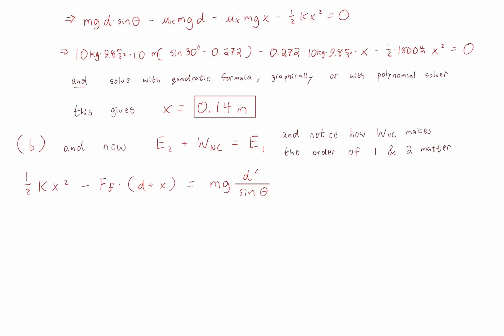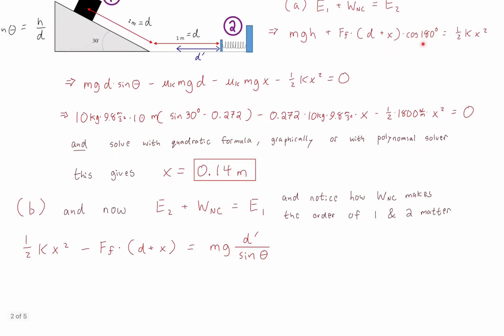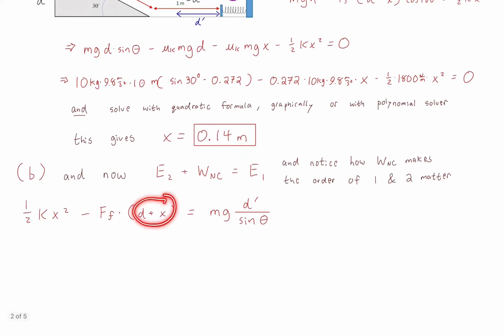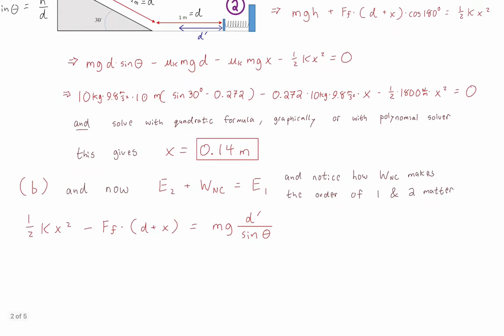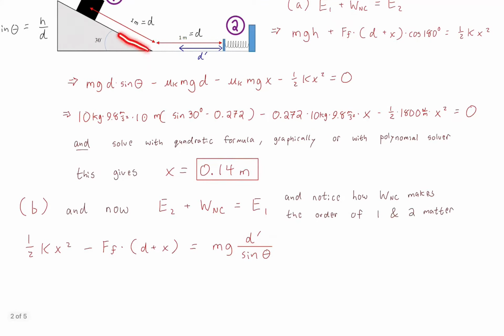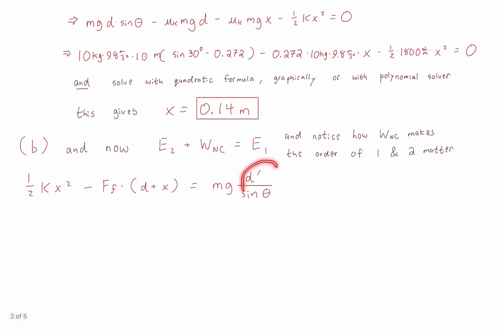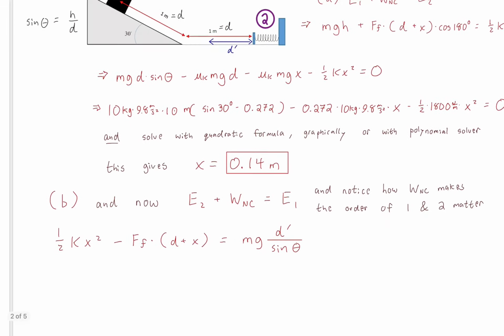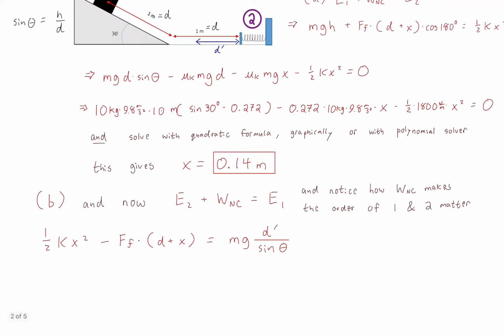Check it out. Okay, so here is the initial stored elastic potential energy. All right, here is the work being done by friction. It's negative, and I'm not showing y this time, but obviously it's because it's cosine 180. And it's going to be d plus x. Okay, we know what x is. We'll use the x we solve for because that is the correct x. The d, I'm assuming it's going to travel the whole distance back up to the ramp. That's the point, right? And then my d prime here is going to represent how high it goes up the ramp. And d prime is just going to be, from this relationship here, h over sine theta.